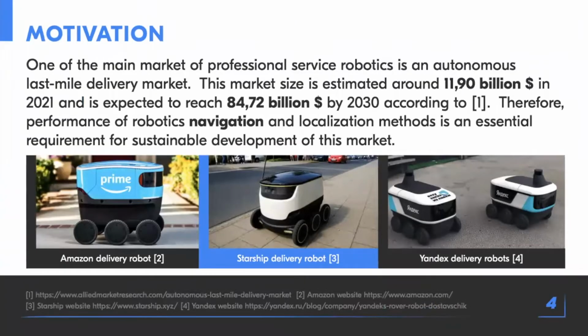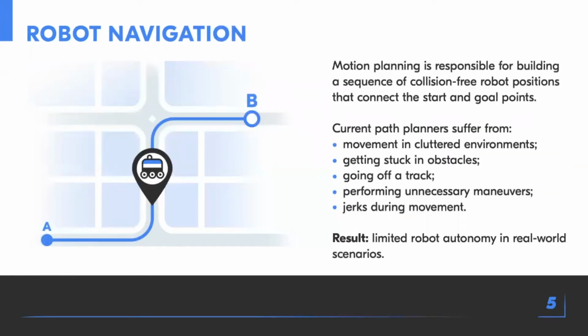The autonomous last mile delivery market is one of the most developed markets among the professional service robotics market. Many technical giants invest in this market and many solutions exist, such as Yandex, Amazon, and Starship. Scalable and robust navigation and localization methods are required for sustainable development of this market. For navigation, motion planning is the most important problem.